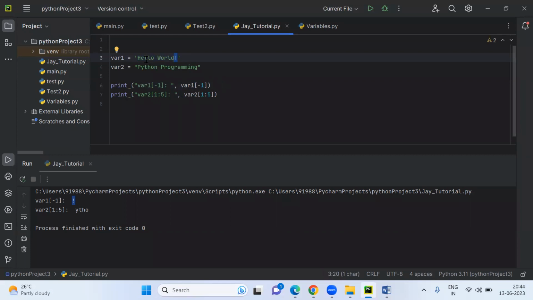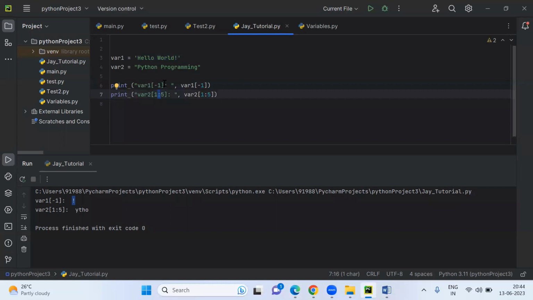Now, if you want to find from one to the end, then you have to use a colon here, to get all the remaining values. Like we were using a percent sign in SQL, correct?